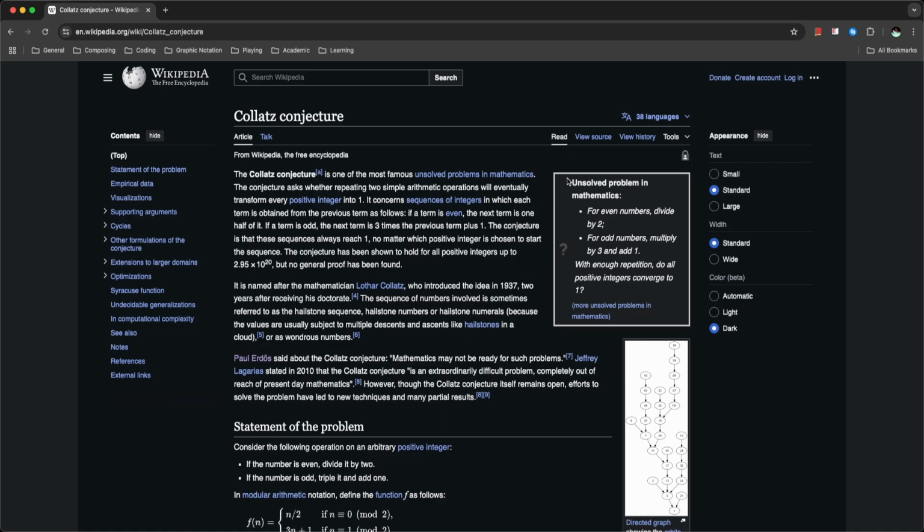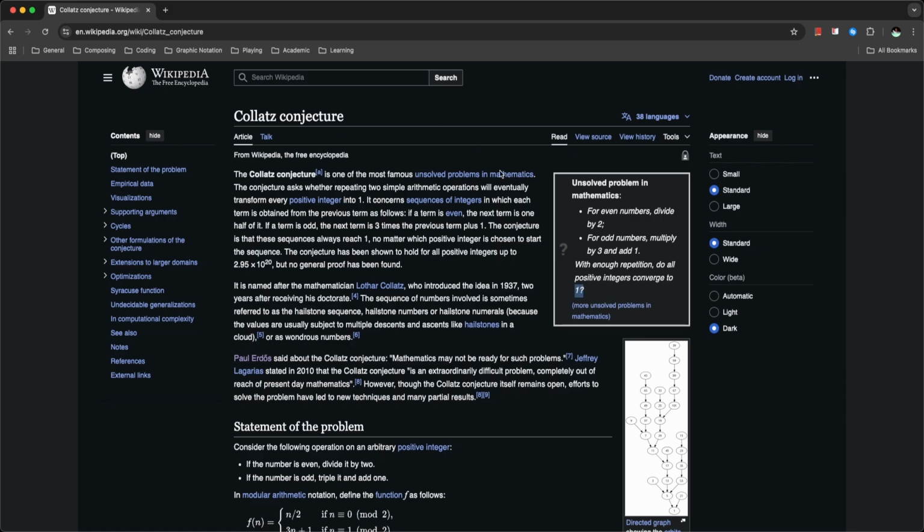The idea is this, right? And I'm going to look at this box here now. If I take a number, any positive number, anything that's larger than 0, and then I check if it's even or odd, and then I divide it by 2 if it's even, and if I instead multiply it by 3 and add 1 if it's odd, and if I keep doing this over and over again, am I going to get 1 as a result? Right? Because as we are going to see, if we try to do this experimentally, as in if we just take a bunch of numbers and plug them through this system, we are going to get 1.